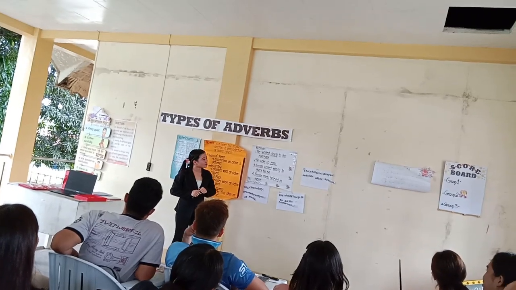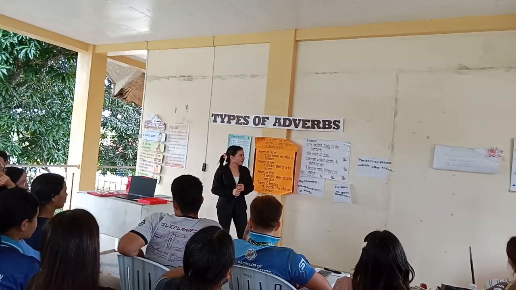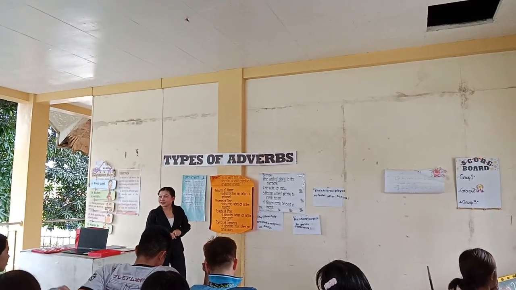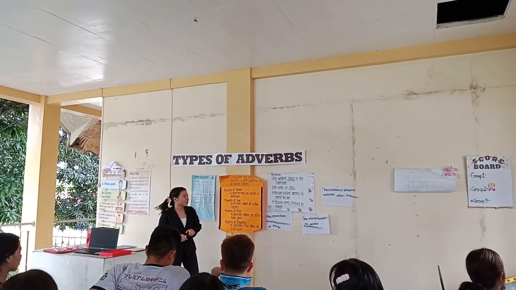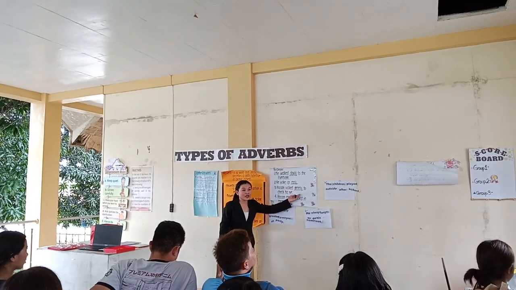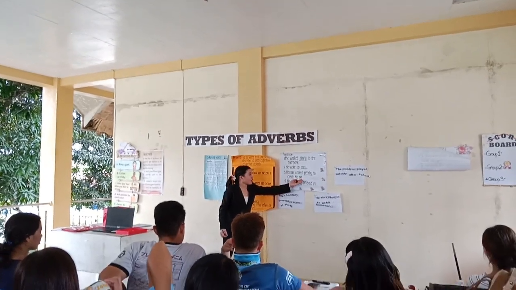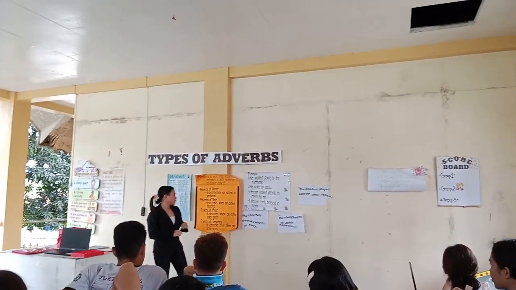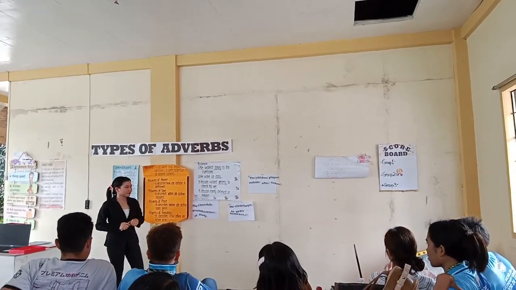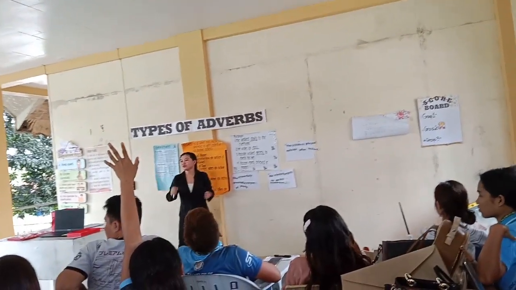So next, everybody read. Hassan walks nearby to check his net. So what do you think is the adverb? Yes, Nicole? The adverb in the sentence is nearby, and it belongs to the adverb of place. Very good. So the adverb there is the word nearby, and it functions as an adverb of place. It modifies the verb walks. Now, let's have the last example. Hassan really believed in magic. Now, what is the adverb in the sentence? Yes, Mission.